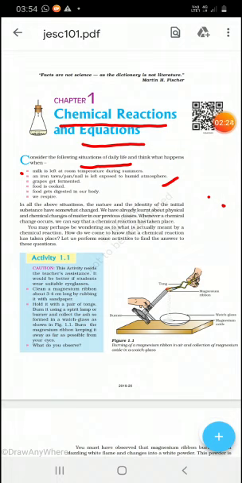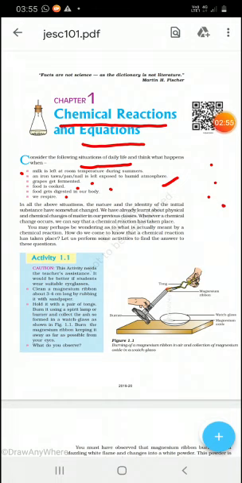Third, grapes get fermented, food is cooked, food gets digested in our body, and we respire. All these are examples of chemical changes or chemical reactions. What is the conclusion of these examples? That chemical changes have a change which is irreversible. दोबारा हम उसको पहले वाली फॉर्म में नहीं ला सकते. That is called a chemical reaction.